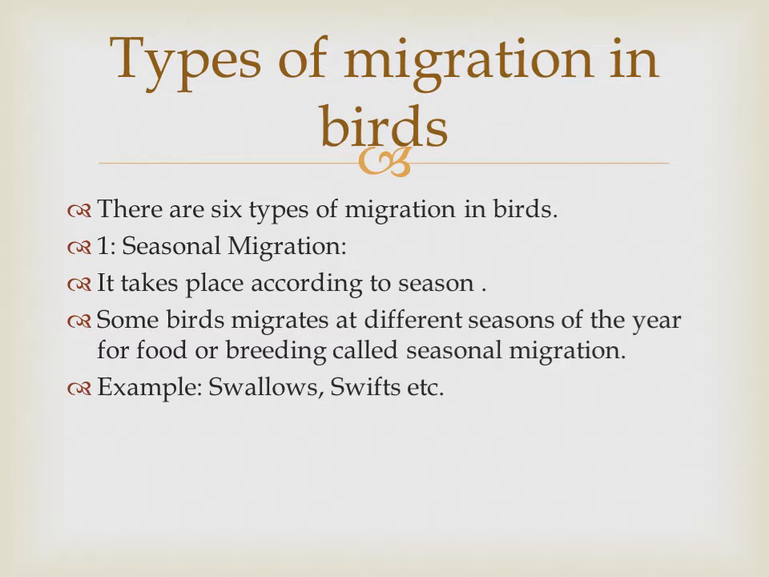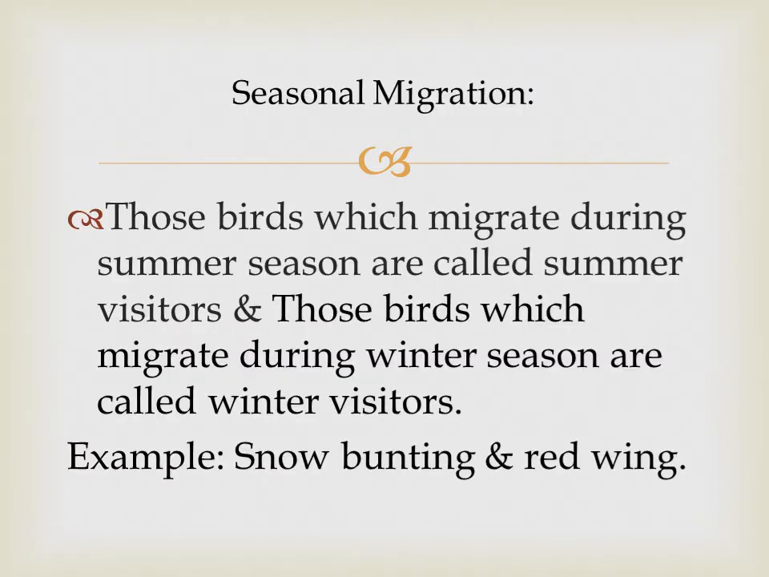Examples of that migration: swallows and swifts, etc., in which seasonal migration is seen. Those birds which migrate during the summer season are known as summer visitors, and those birds which migrate during the winter season are known as winter visitors. Examples of that: snow bunting and redwing.